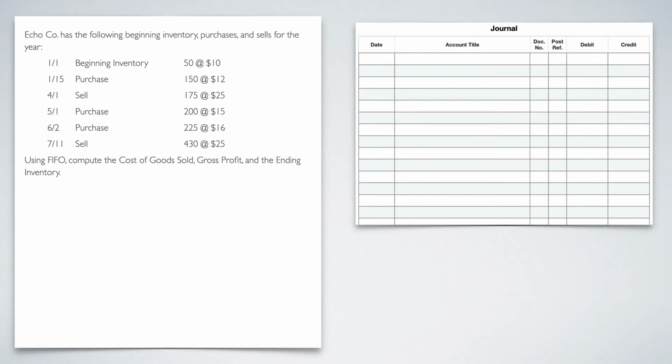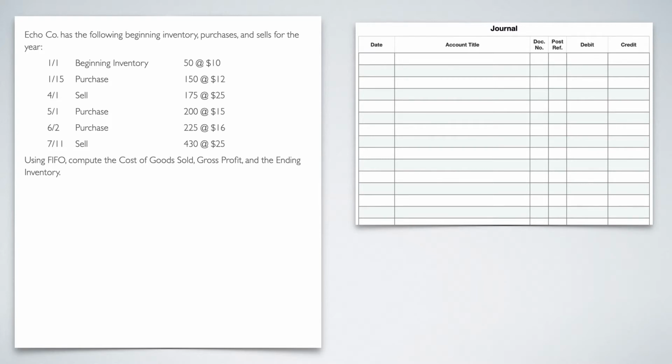Hey everyone, in this video we are going to be doing more FIFO, LIFO, and weighted average examples. But this one I want you to notice something a little bit different. In the last ones we've been doing, everything in that company's life cycle has been: I'm going to purchase some inventory, purchase some more, purchase some more, and then at the very end of the year I'm going to sell everything that I have at that time, or at least as much as I can. So it's a lot of purchase, purchase, purchase, and then one final big sale. But we know most companies don't work like that.